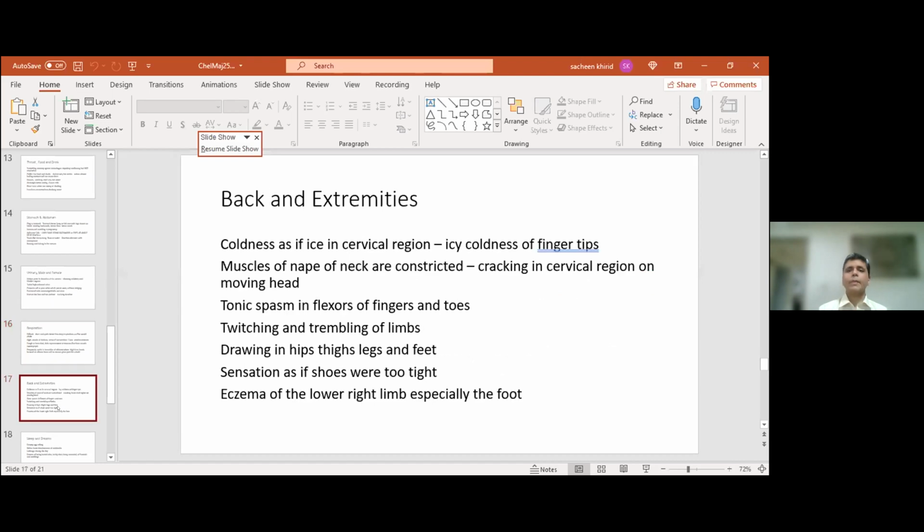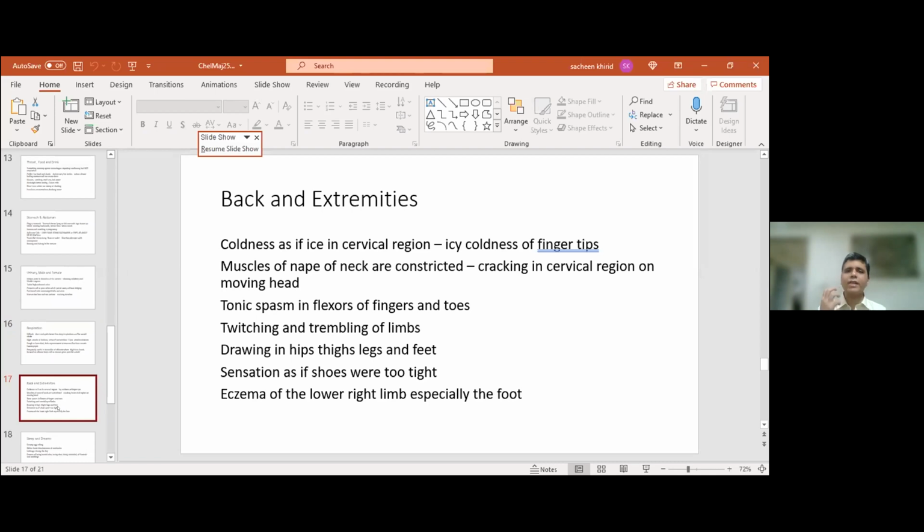Now, these are very interesting symptoms in the extremities. We tend to forget that Chelidonium is not just liver. Chelidonium has other range of action too. Peculiarly there is coldness, as if ice was kept in the cervical region with icy coldness of the fingertips. So definitely for all cervicobrachial neuralgias, one should keep in mind right-sided Chelidonium.